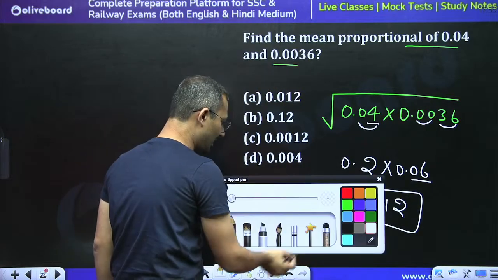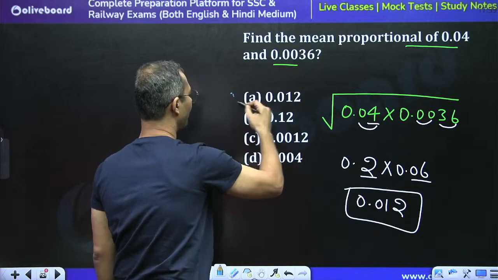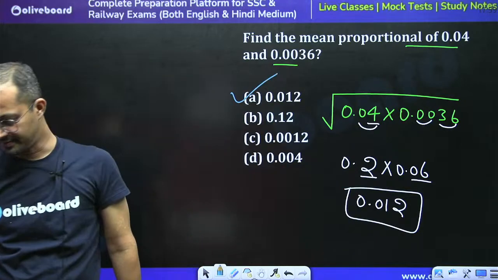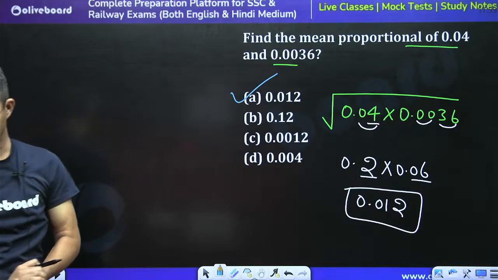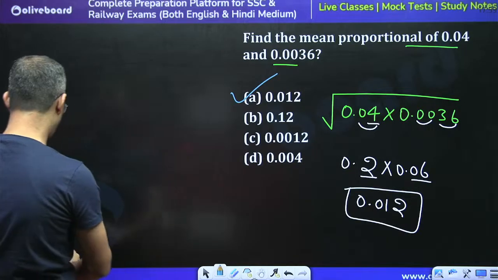So A is the right answer. Yes, A is the right answer. You all are very much correct. Very good. A is the right answer.